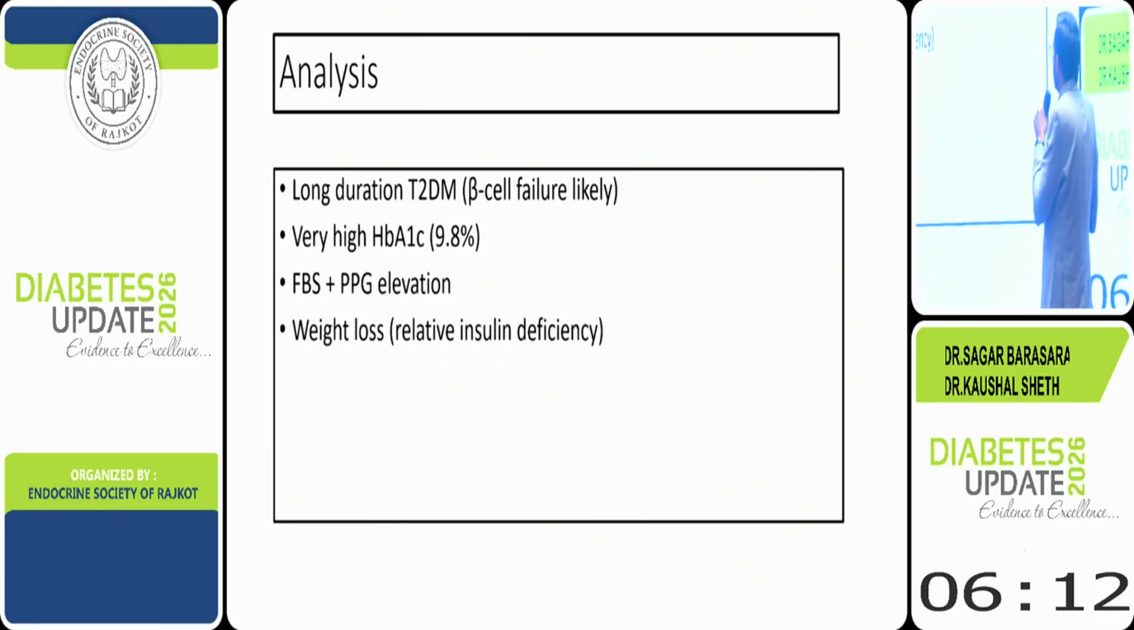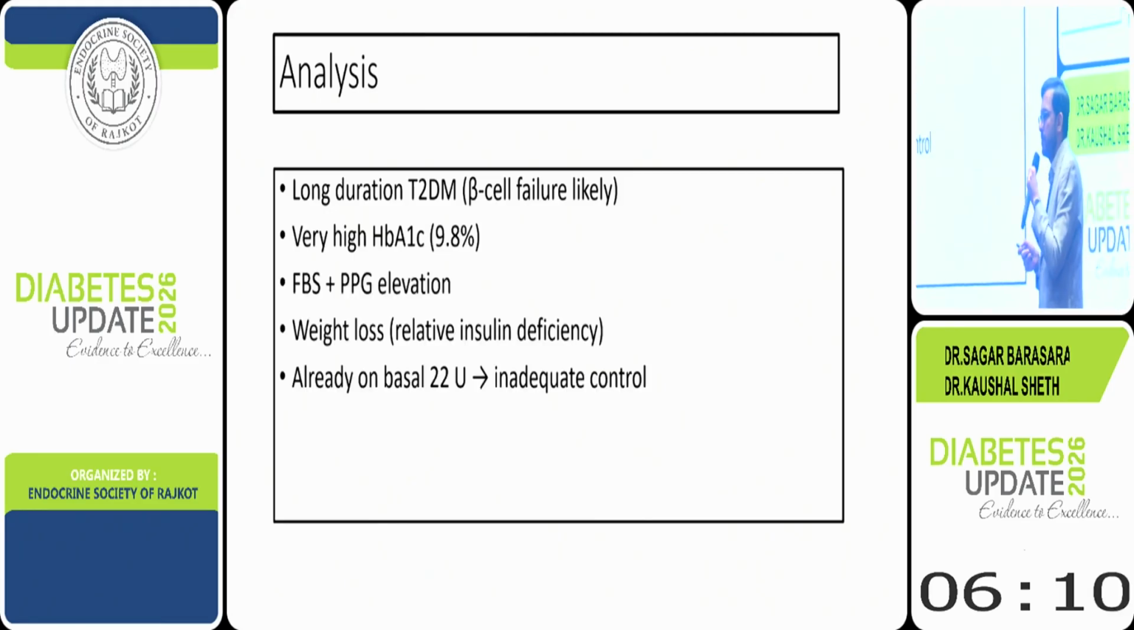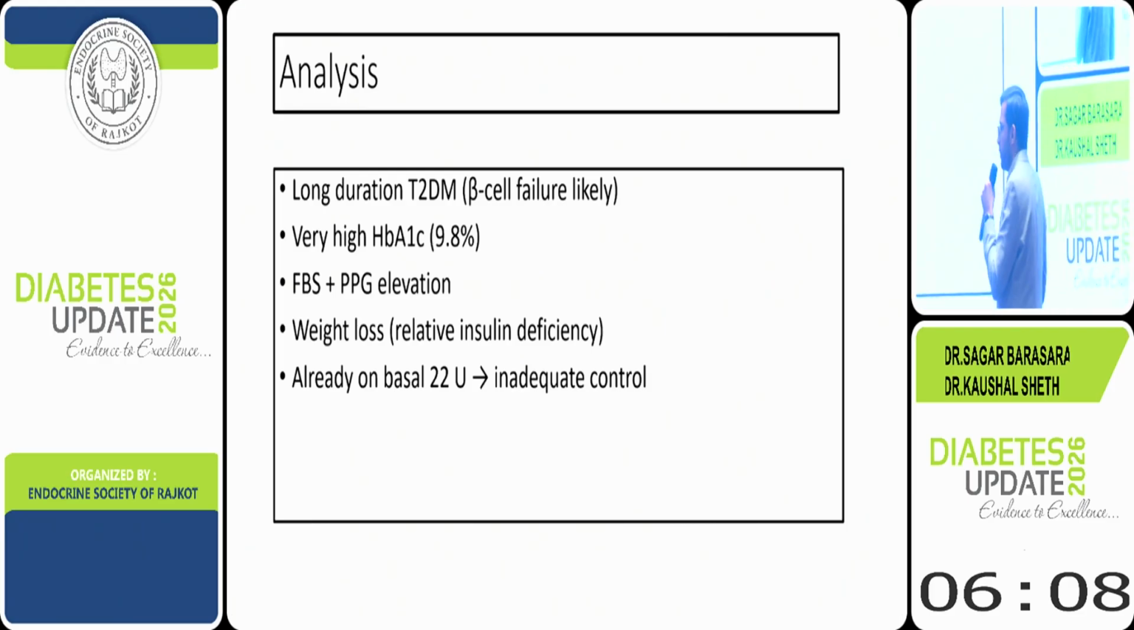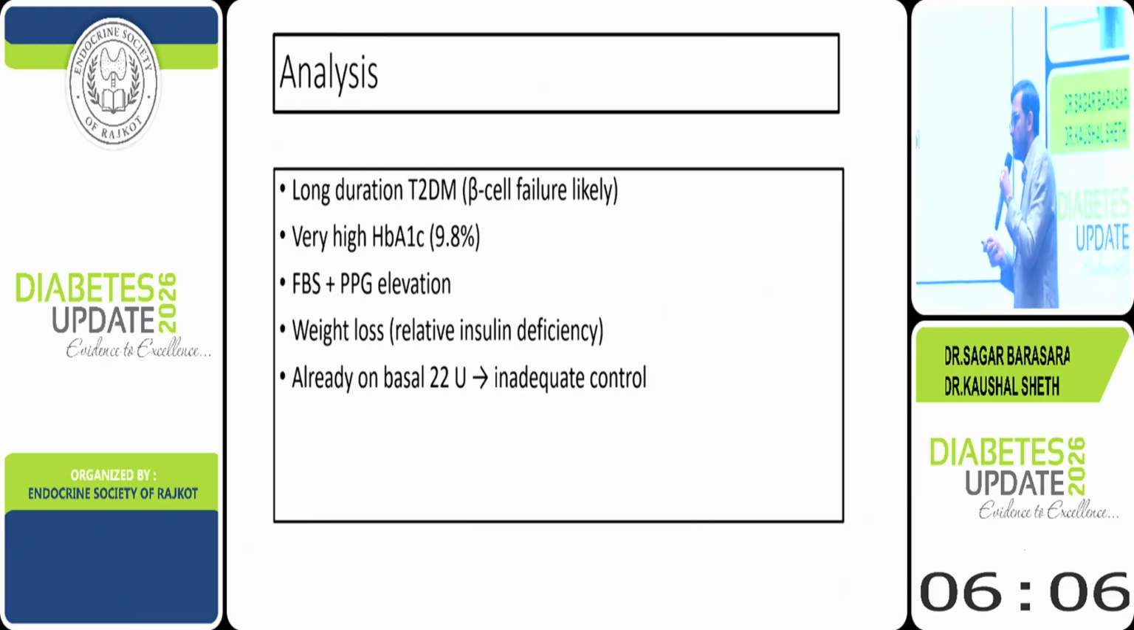Long duration of diabetes, type 2 beta cell failure is there. Very high HbA1c, uncontrolled sugar. Fasting is also high, postprandial is also high. There is a catabolic feature like weight loss, which is due to relative insulin deficiency and uncontrolled sugar.